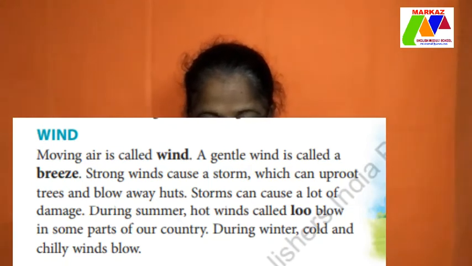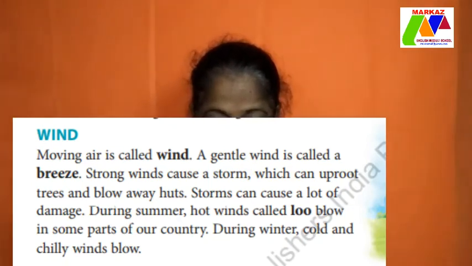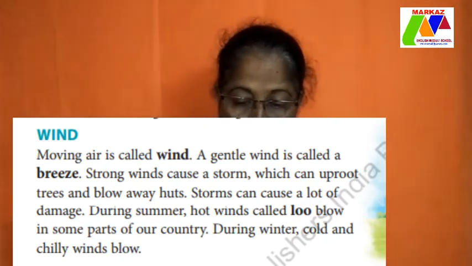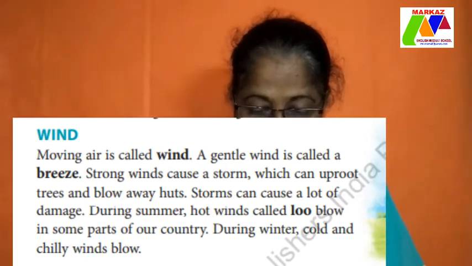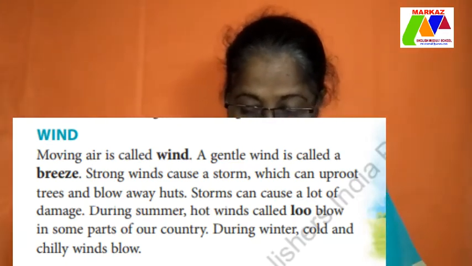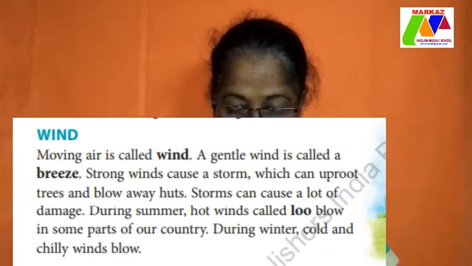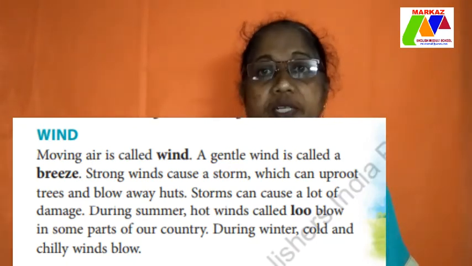Moving air is called wind. A gentle wind is called a breeze. Strong winds cause a storm which can uproot trees and blow away huts. Storms can cause a lot of damage. During summer, hot winds called lu blow in some parts of our country. During winter, cold and chilly winds blow.